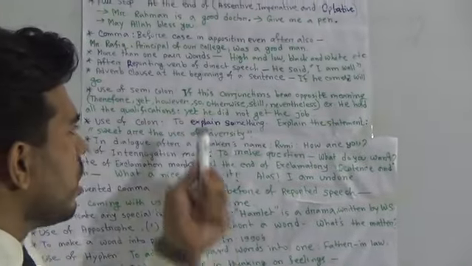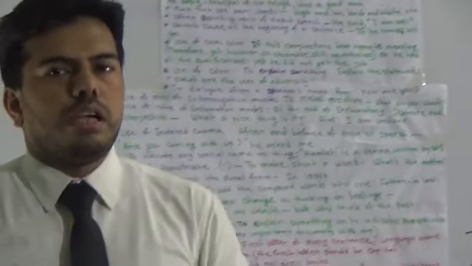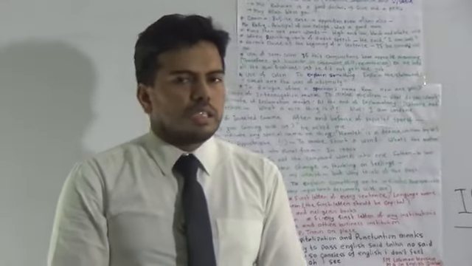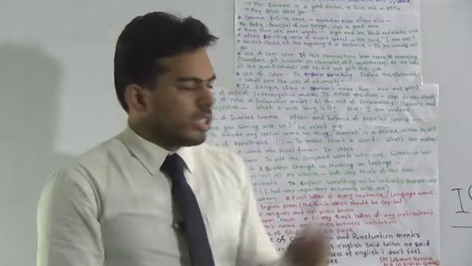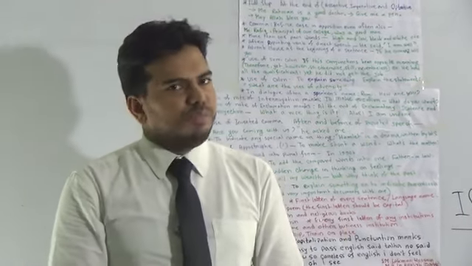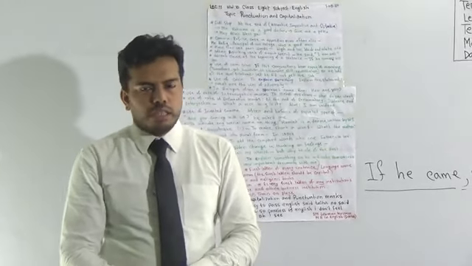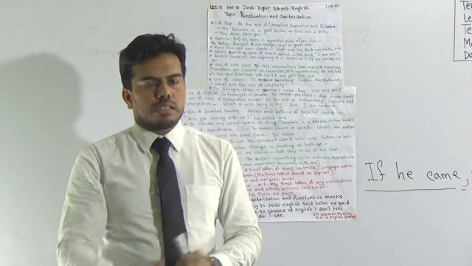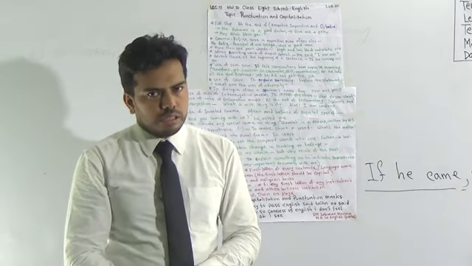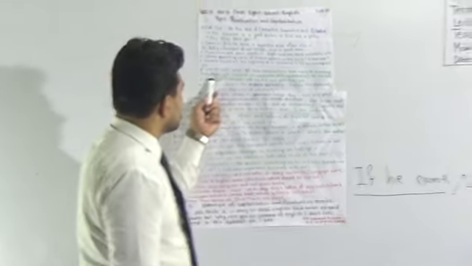Okay, next one is use of semicolon. Some conjunctions are there, you know, yet, nevertheless, however, still, but. If these conjunctions bear the opposite meaning in a sentence, then just before this conjunction we need to use a semicolon.